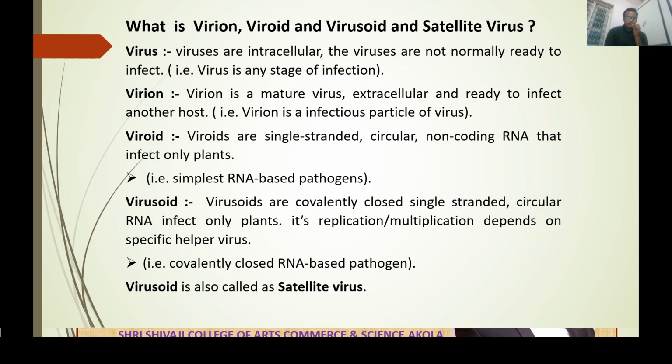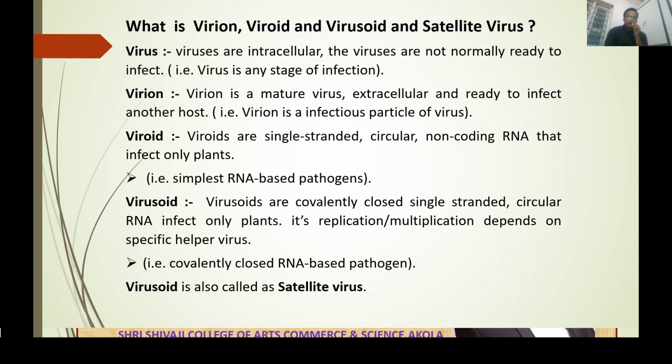Next one is the virusoid. Virusoids are covalently closed, single-stranded, circular RNA that infect only plants. Their replication and multiplication depend on a specific helper virus. Virusoid requires a helper virus for its replication and multiplication. Therefore, virusoid is completely dependent on another virus, and that other virus is called the helper virus.